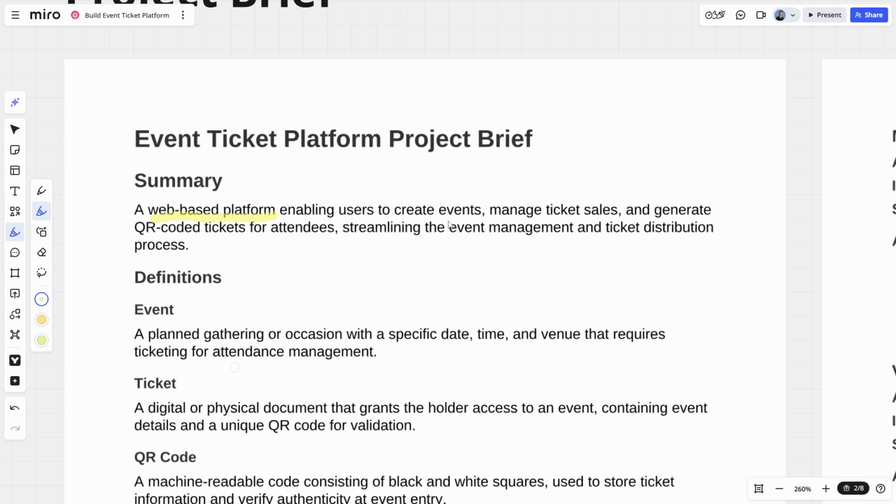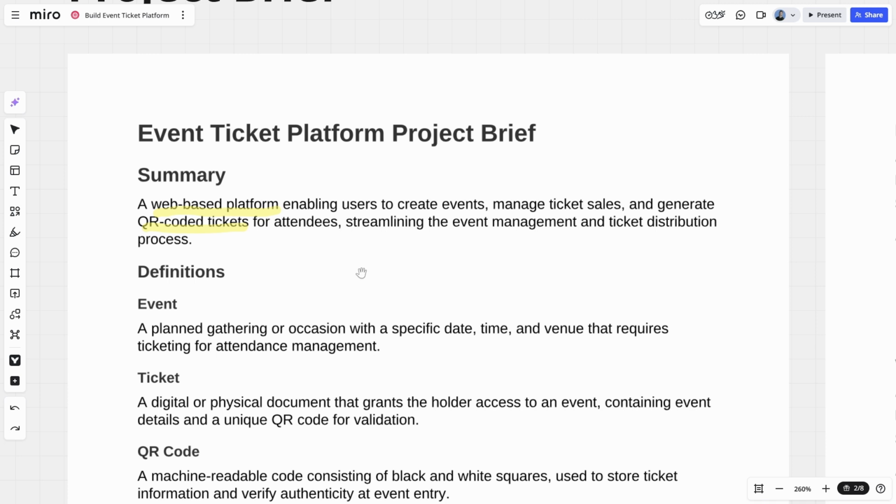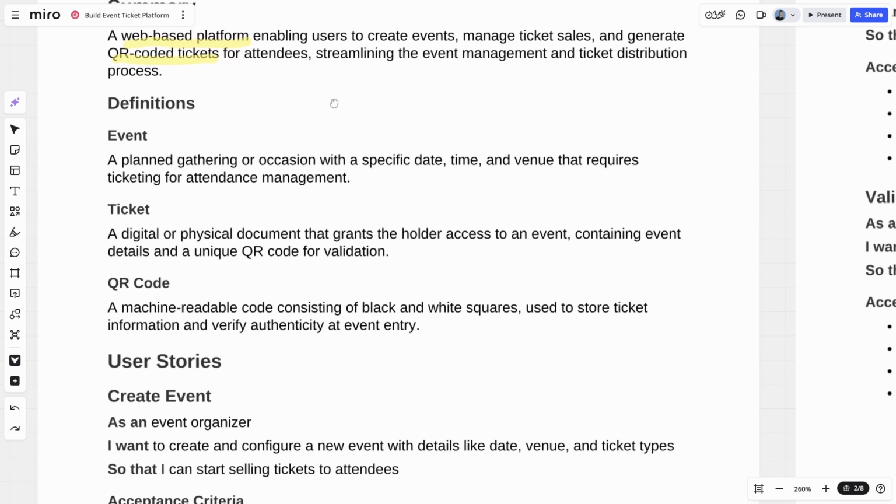And then we mention here creating events, ticket sales, generating QR-coded tickets. Now that's another really interesting thing, QR-coded tickets. So we're going to have to use some sort of library to generate QR codes. And then streamlining the event management and ticket distribution process. So that's the value in building the system in the first place. So with that done, let's take a look at the definitions here.